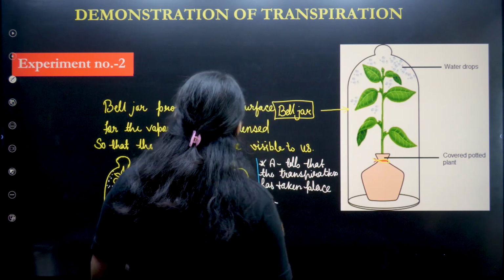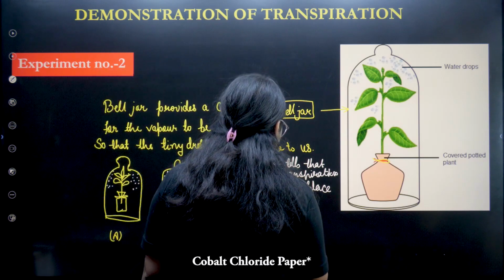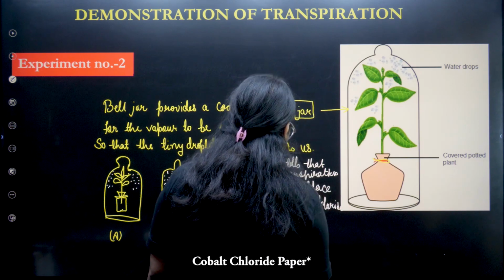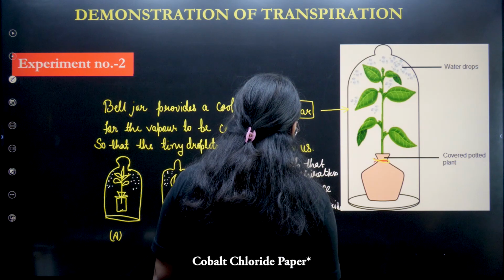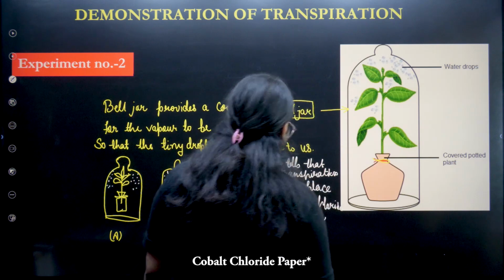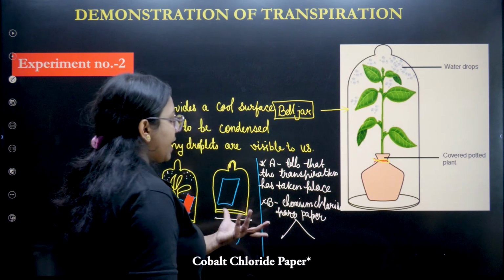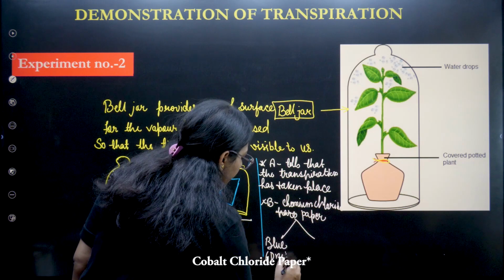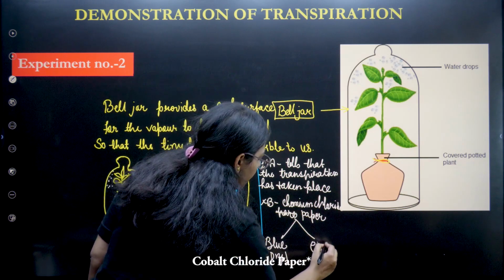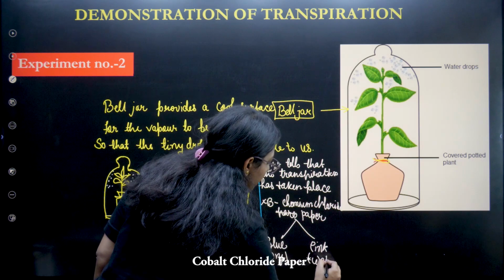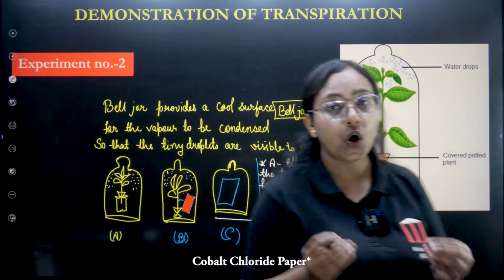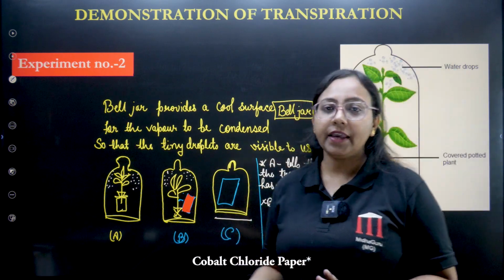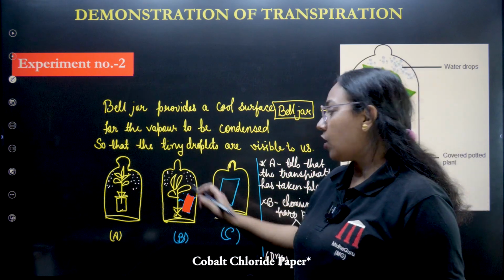In B, this paper is called chromium chloride paper, and its characteristic is that it is blue when it is dry, and it is pink when it is wet, wet meaning wet through water. So you see this chromium chloride paper has turned pink. Why? Because of the presence of water here, right?